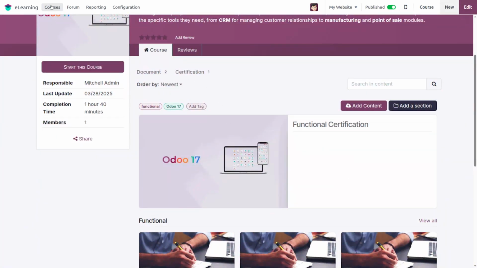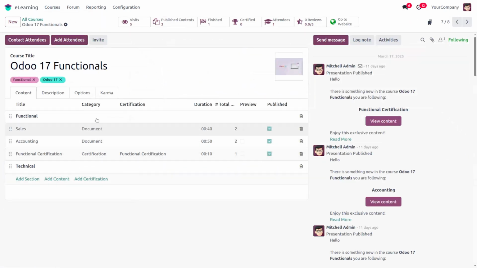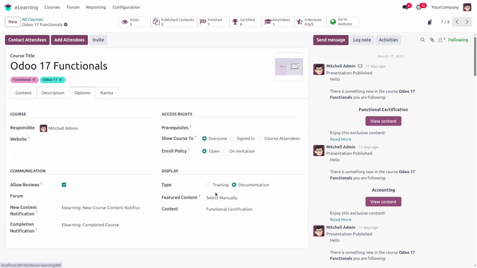We can move back to course. Then we can open our course. Here we have the display option, then we have the courses option. The responsible person of the course can be set here, and if we want to restrict this course to certain websites, we can add the website on which we want to publish this course. If we add a website here, this course will be published only on that website. If we don't add any website, this course will be published to all websites.